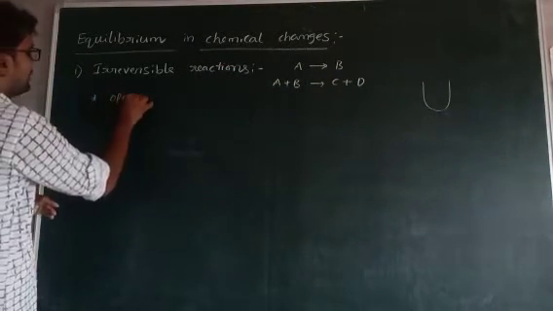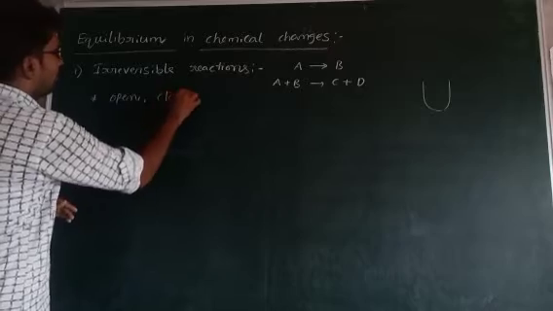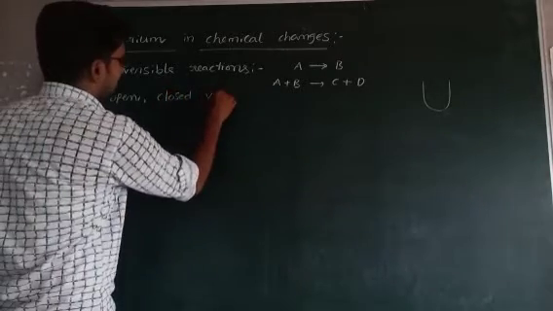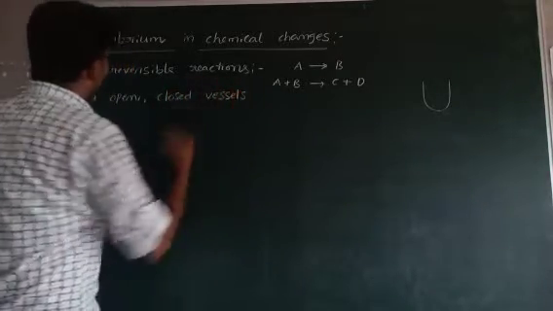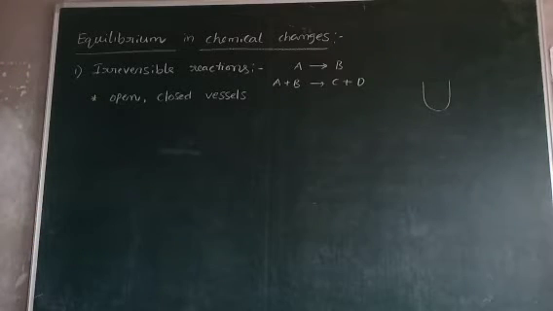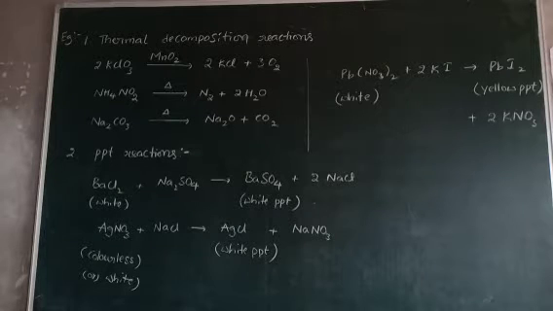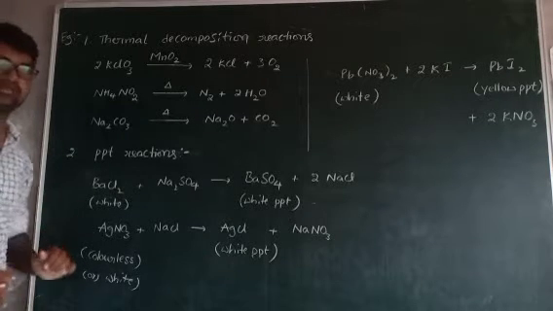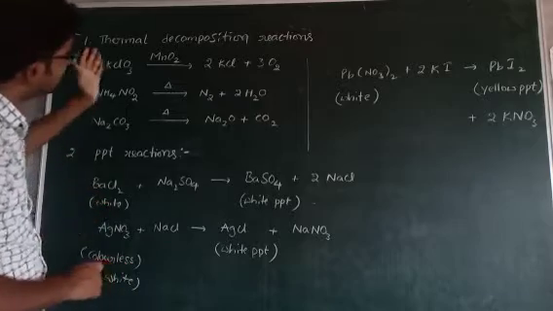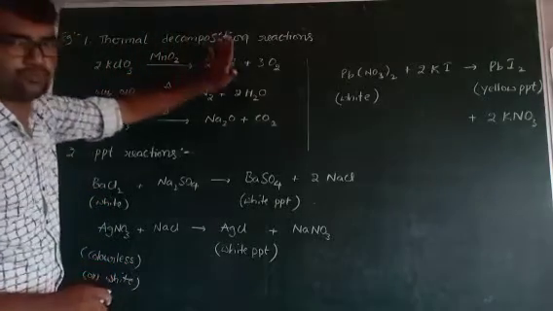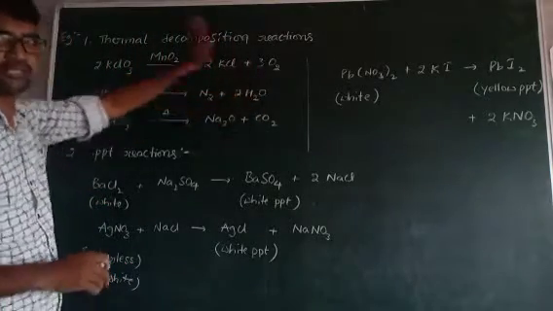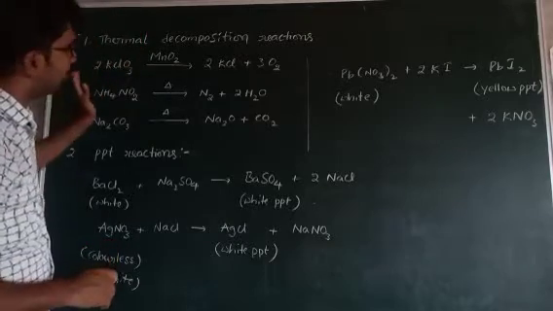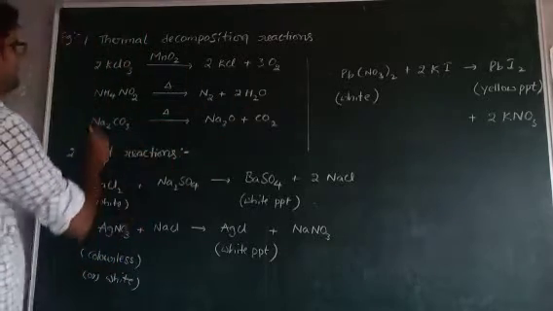So irreversible reactions occur in both open and closed vessels. Now, examples for irreversible reactions. Irreversible reactions mean the reactant is converted into product, and there is no chance for the product to convert back into reactants. Only the forward reaction takes place.